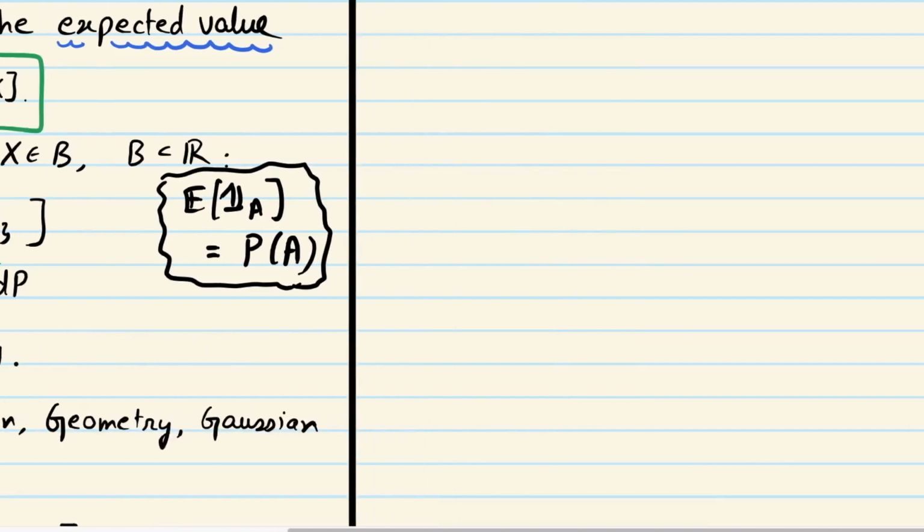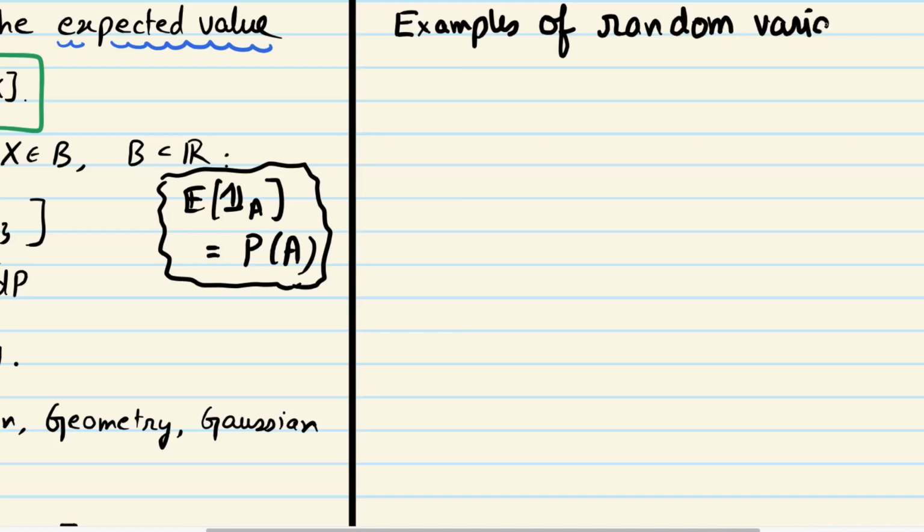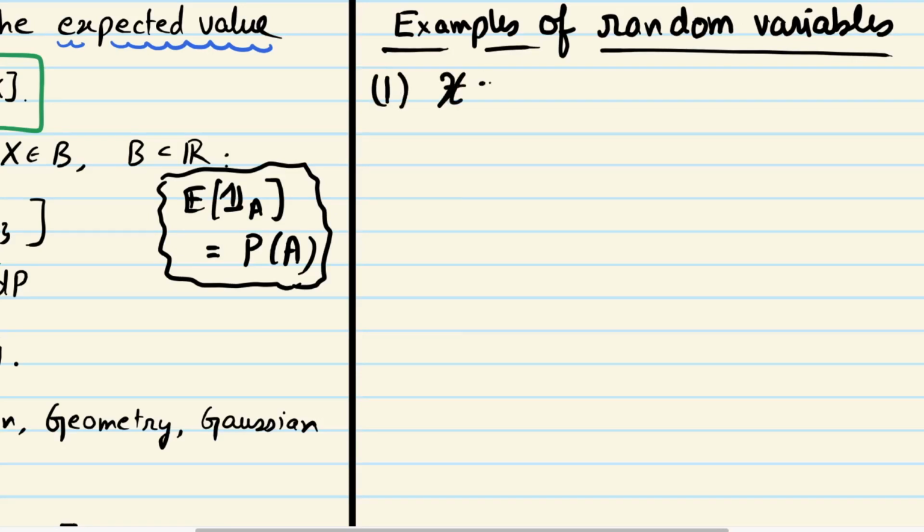All right. Okay, so let's just work out some examples. So examples of random variables. Okay. So I hope that all of you have seen this most basic random variable for which the sample space is just {0, 1}.